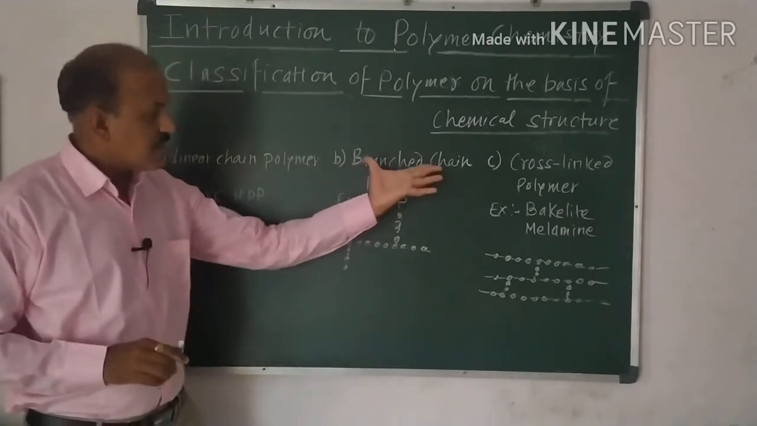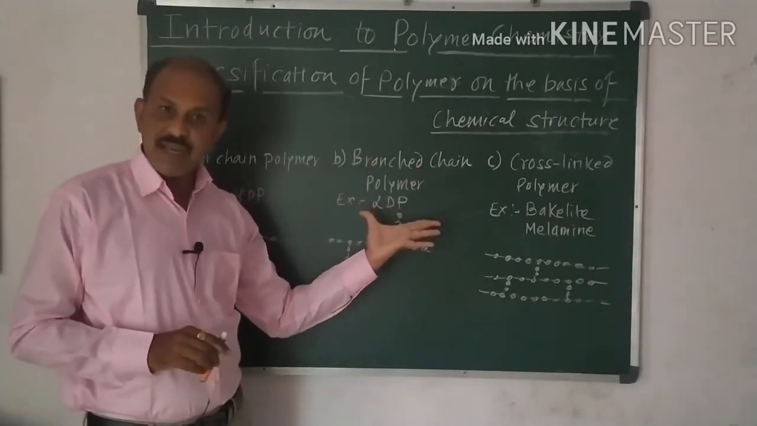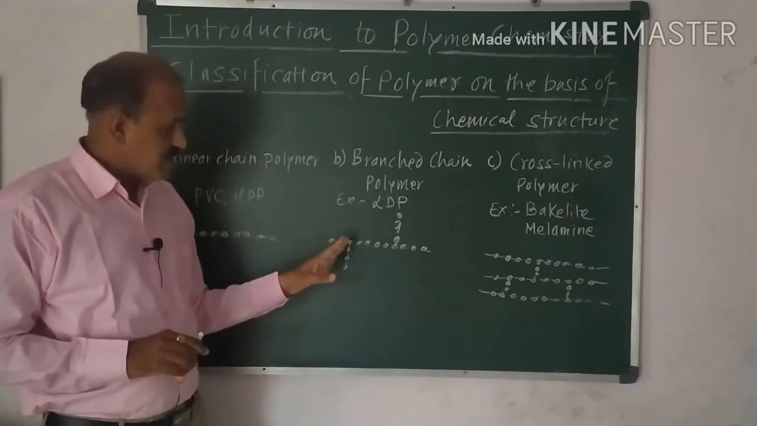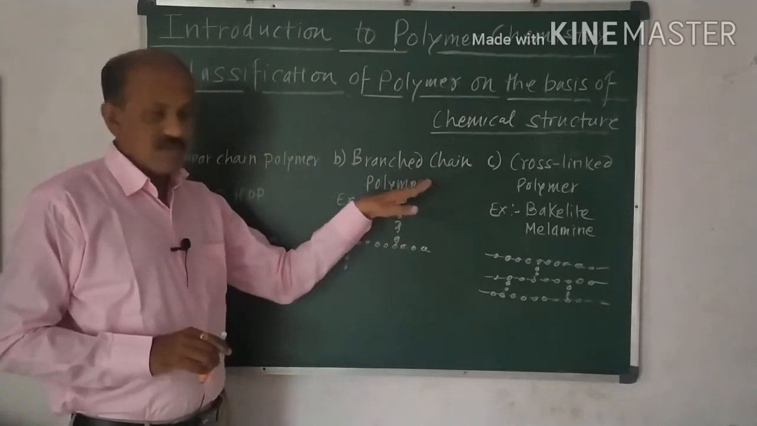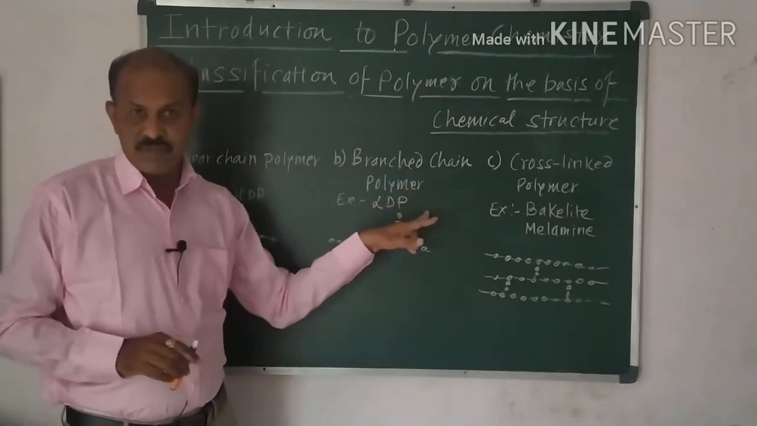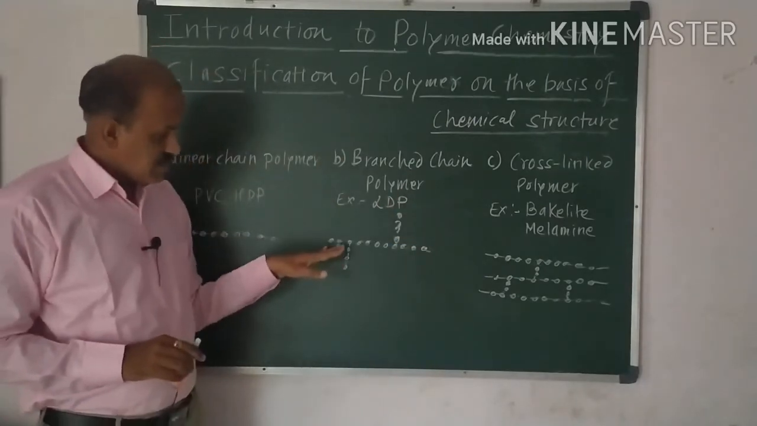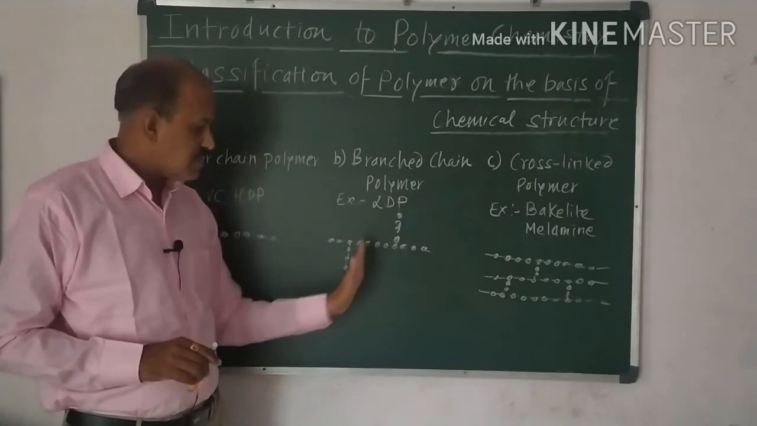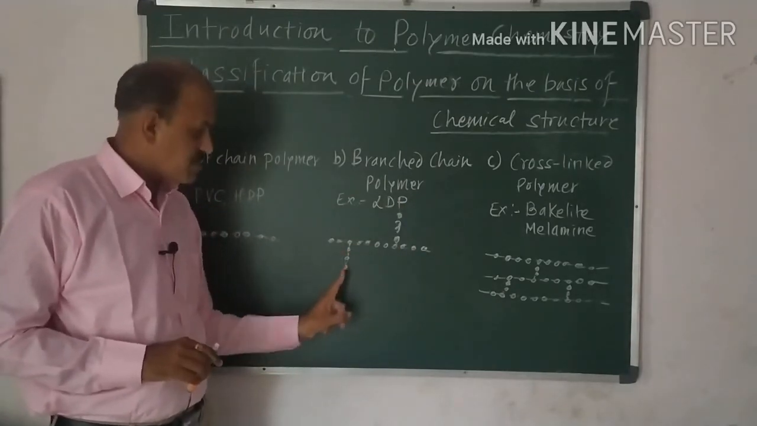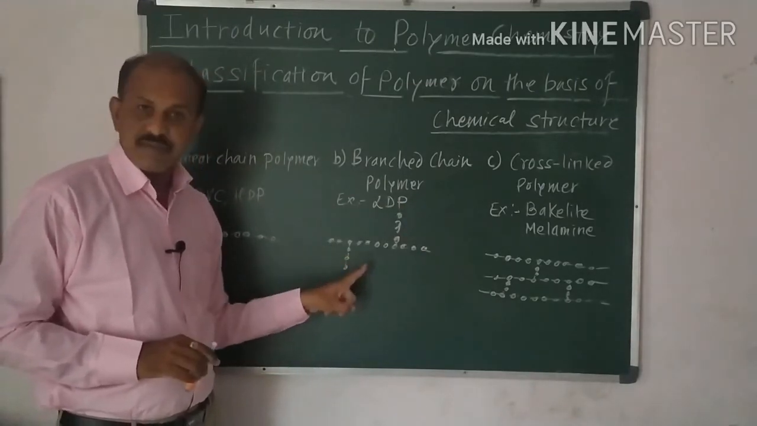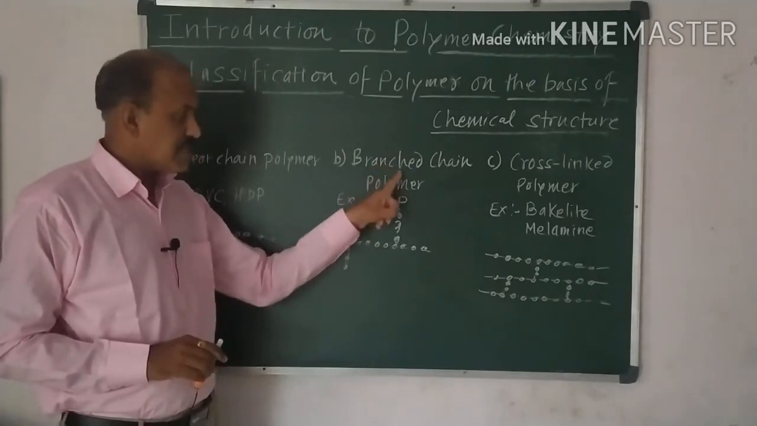Next one is the branch chain polymer. You have to get the idea about this. In these polymers, actually branch chain polymers we observe in the low density polymers. Example of this is the low density polymers. In that, now this linear polymer is branched just like this. That means we have to observe the branch in the polymers, and such polymers are called branch chain polymers.